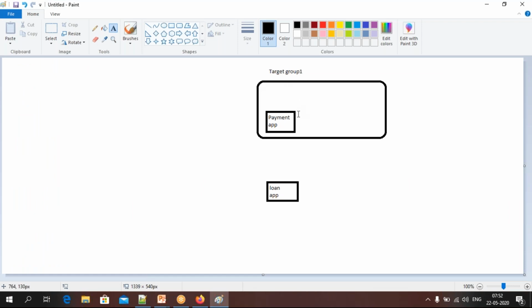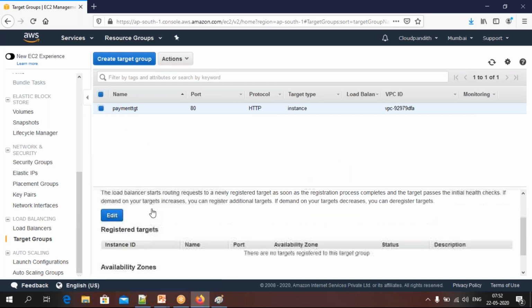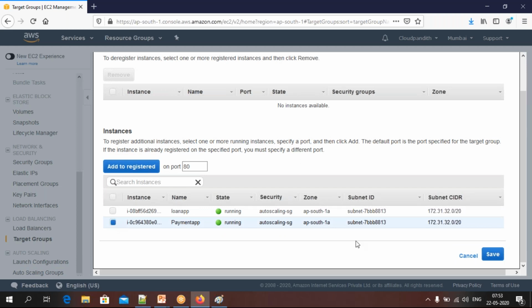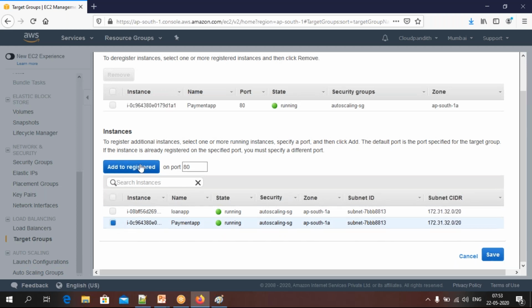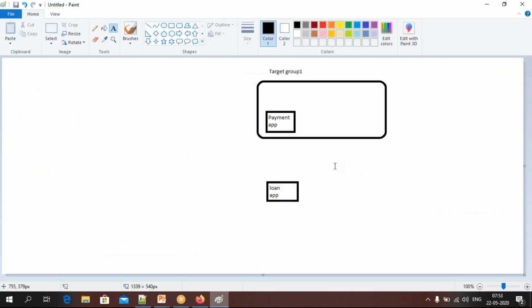So I have created group 1, but in this group I have not registered this application. This particular server I have not attached to this target group. How to attach it? In this target group, go to targets, click on edit. We have 2 servers. Which one do you have to register? Payment app. Click add register, then save it. So it's done, friends. Now we have created target group 1 and attached this payment app to target group 1. In the same way, now I am going to create one more target group here.